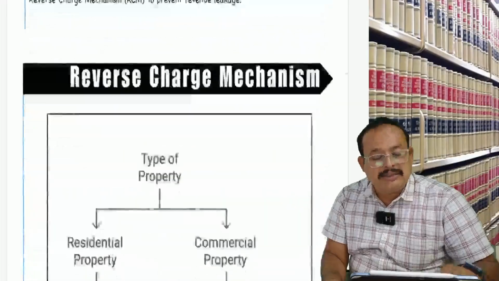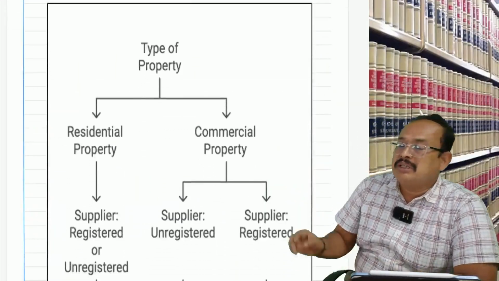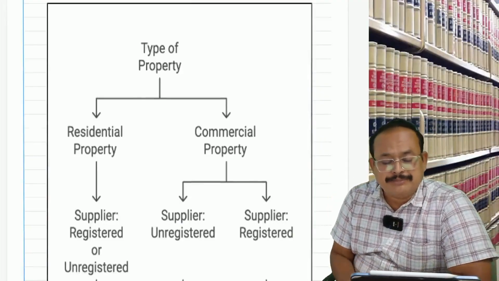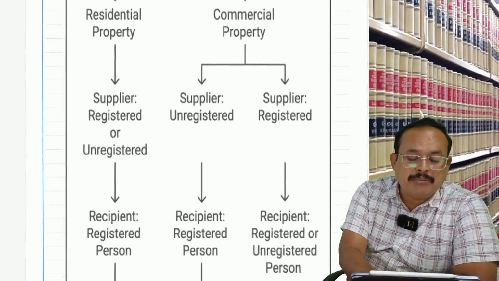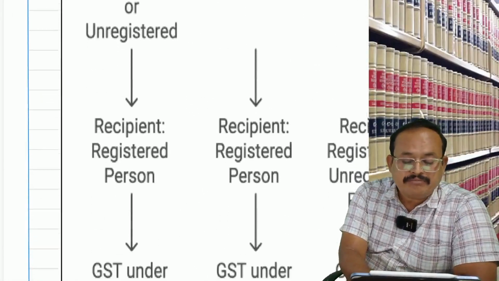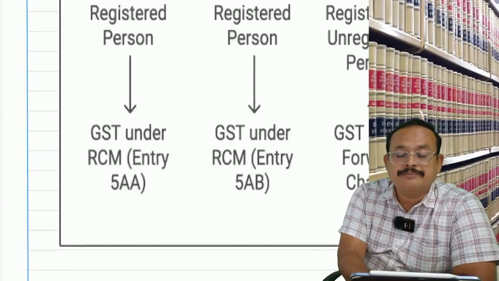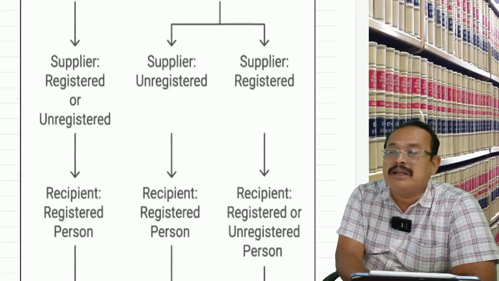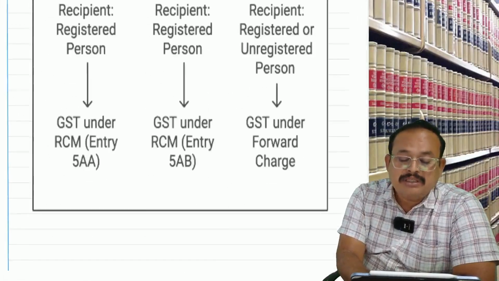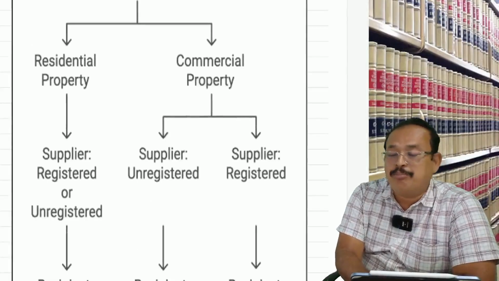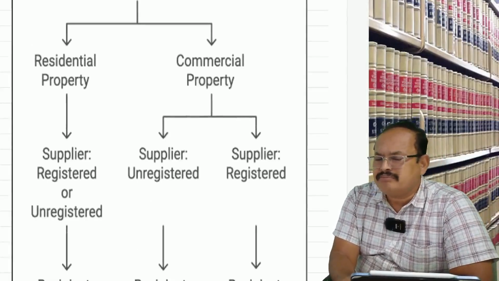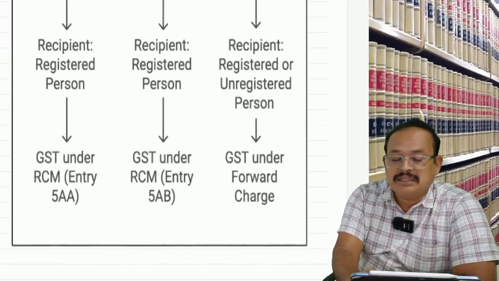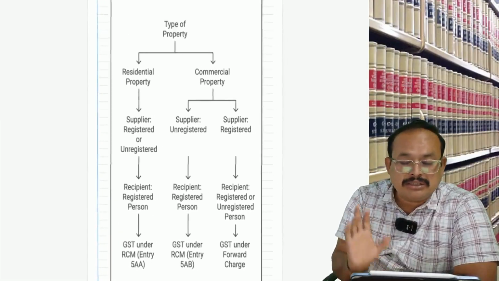This point I just drafted in a diagrammatic manner. Type of supply: residential property, supplier may be registered, may be unregistered, recipient registered, RCM applies. Sir, if the property is commercial, other than residential dwelling? Supplier registered person, recipient registered person, RCM applies? No, sir. Supplier registered person, commercial property, that is FCM, liable to pay GST at a forward charge. Is that clear? The entire thing has been presented in a particular slide.